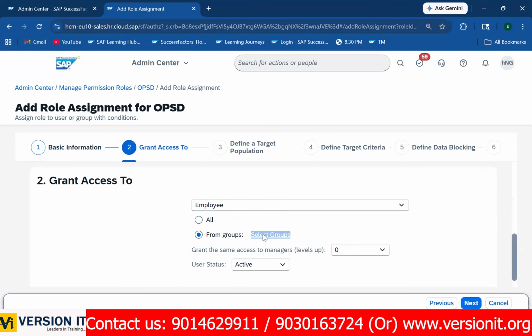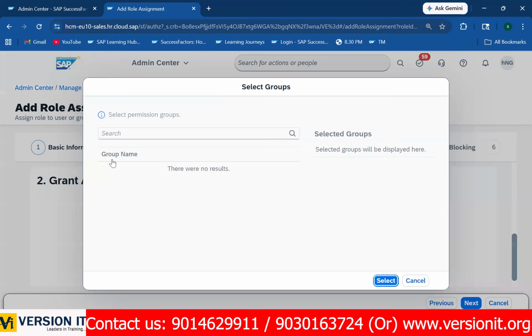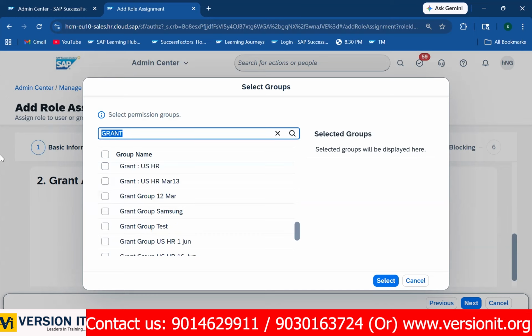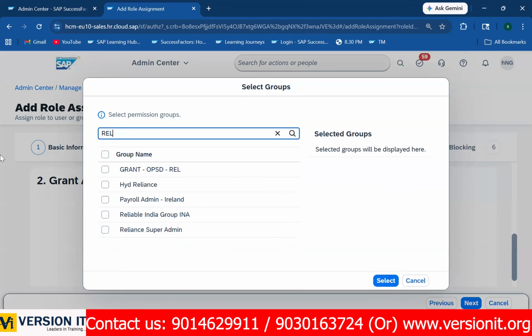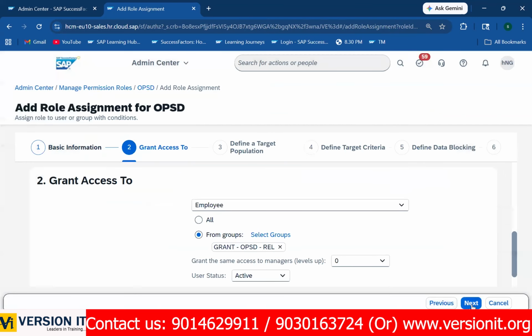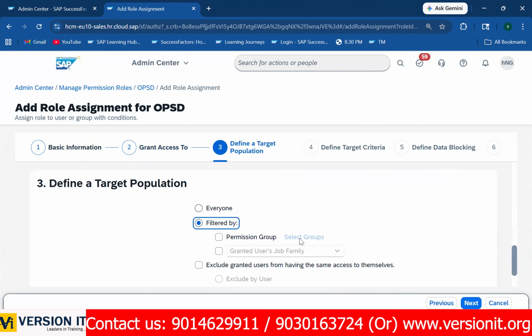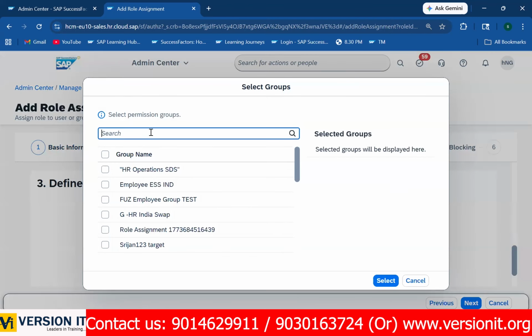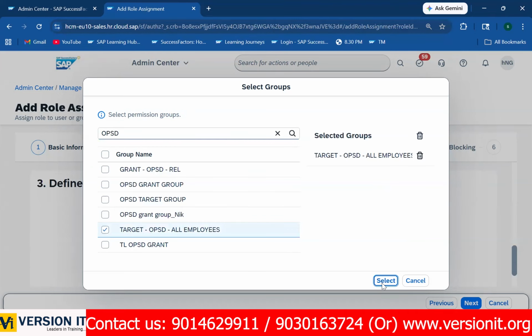We have created the group already. Yes, sir. Target groups. Grant group. I think Reliance, right? We have given Reliance. Reliance. Look at here, this one. Yes. And the next, target group. Who is the target group? All employees in Reliance, right? Yes, sir. Operations department. See, target, operations department, all employees.